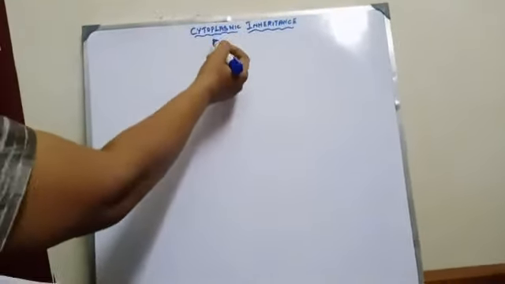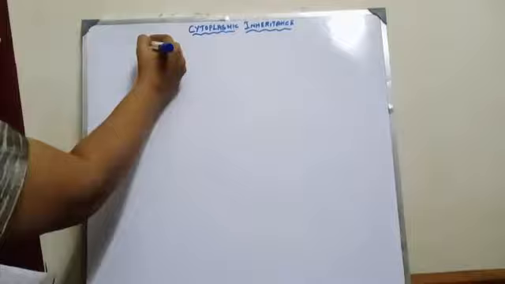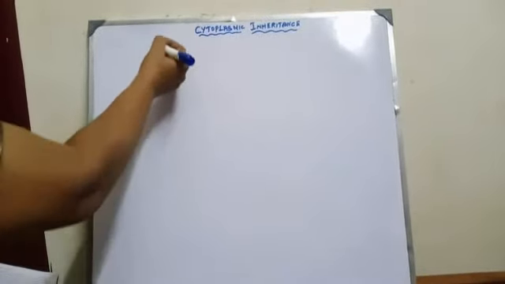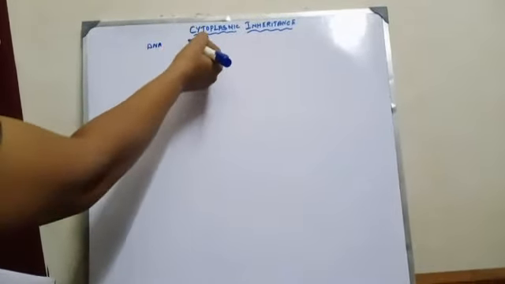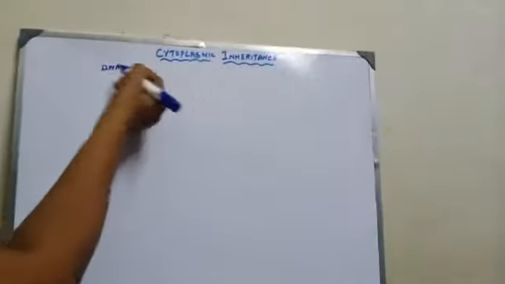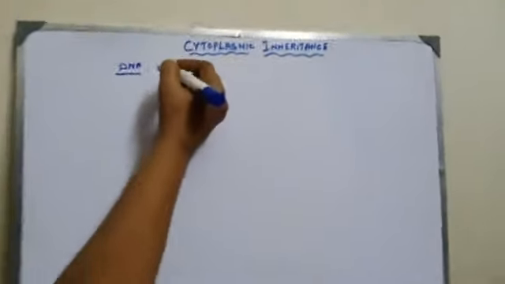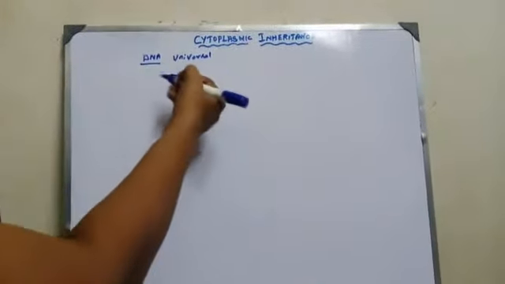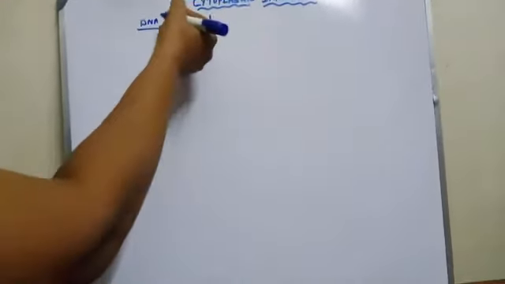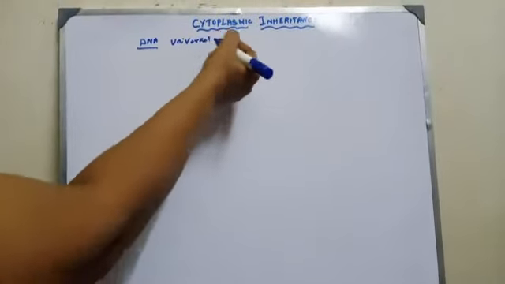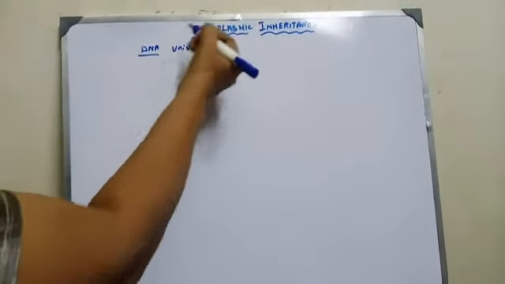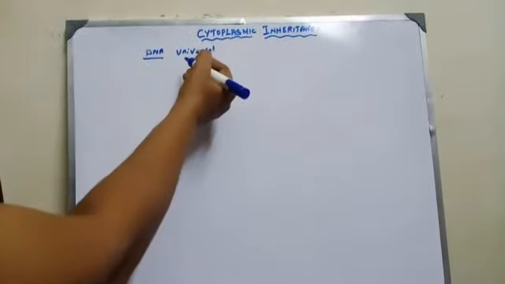Thank you. Today's class we will see cytoplasmic inheritance. What is meant by cytoplasmic inheritance? Usually, which is the genetic material? DNA is the genetic material that carries the characters from one generation to another generation. And DNA is also known as universal genetic material. Usually, the genes are located in which chromosome? Nuclear chromosomes. And this follows the Mendelian inheritance.